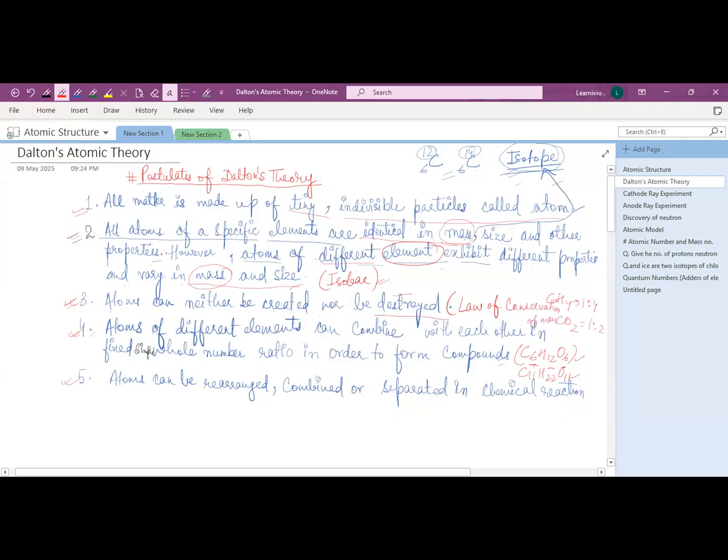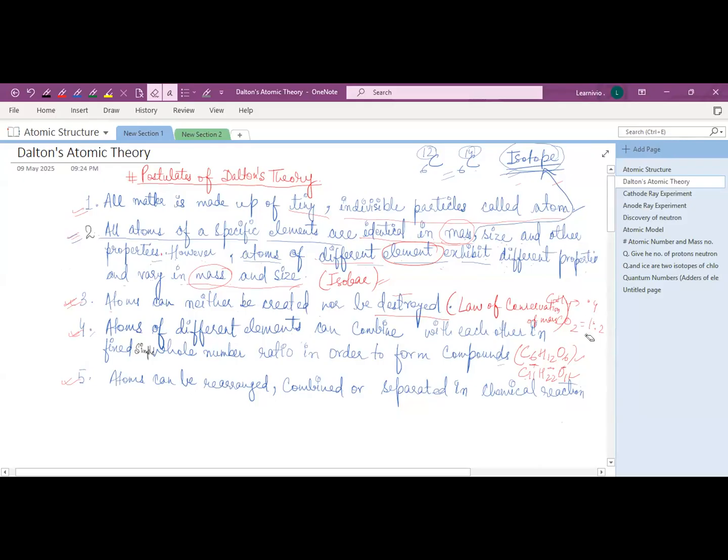What was the law of conservation of mass? Mass can neither be created nor be destroyed. It can only transfer from one form to another.